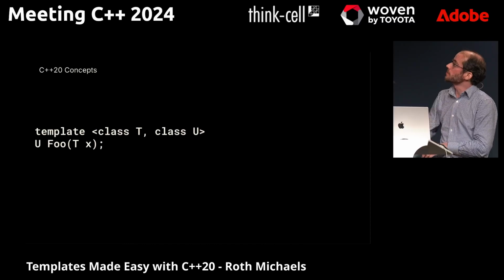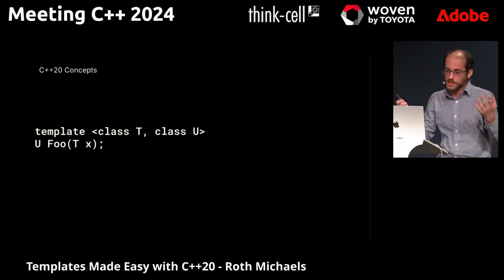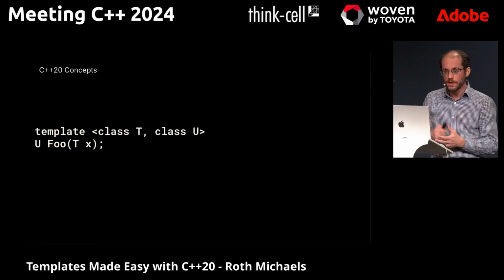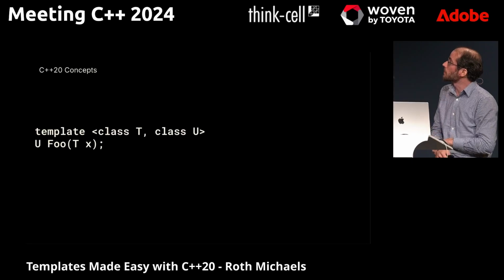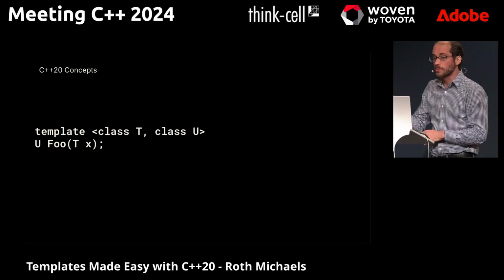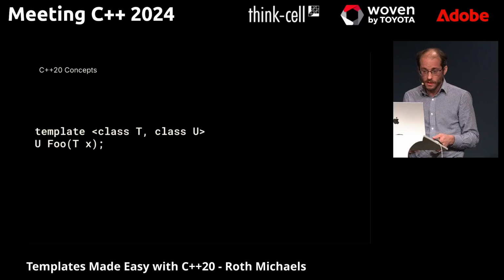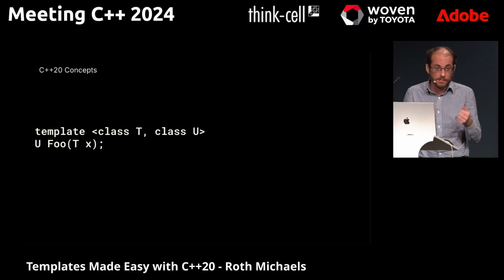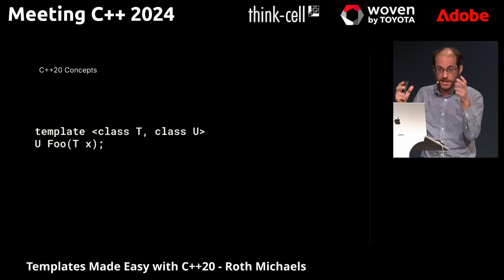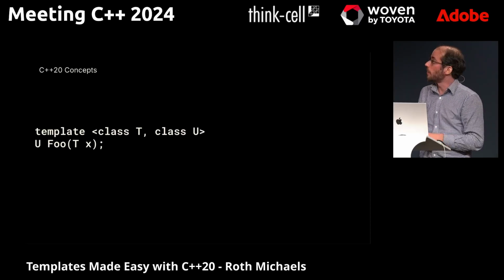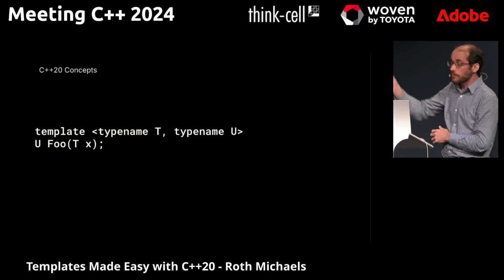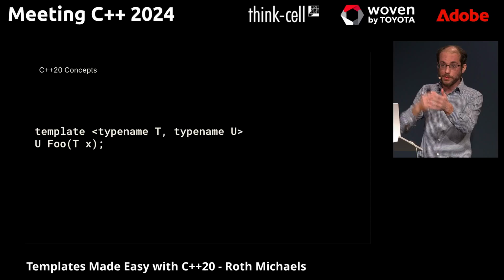So imagine we have some function foo. I don't know what it does, but it takes 2 function template parameters, the t that represents the argument to foo, and a class u that's the return type of foo. And when you write it this way, those could be any types. You don't know, but maybe foo doesn't work with all types, and you want to narrow that down. Just one small aside, you'll notice in all my slides I use class instead of typename in the templates. These are both interchangeable.